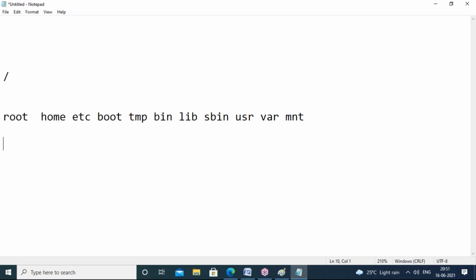And one more thing: for example, under root a test folder is there. This is not slash test, guys. What should I call it? Slash root slash test. Try to understand this path, guys. Under slash, root is there, and under root, test is there. That is what this means. So guys, how to refer to this folder?